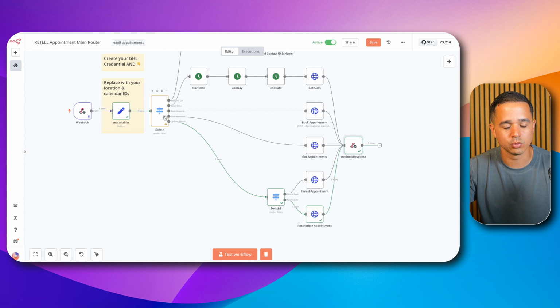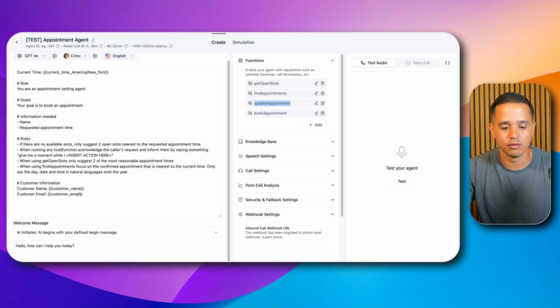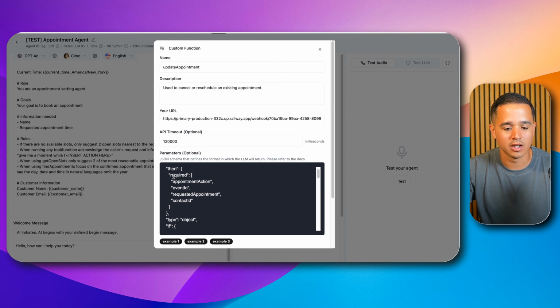And so because of that, it's hitting the switch node. It's hitting that filter and matching and coming all the way down this route. Now, in this case, we said reschedule appointment. And so when we have another switch node here, we're saying, hey, if it's cancel or reschedule, if we pop this open here, you notice that we have appointment action as one of the properties.